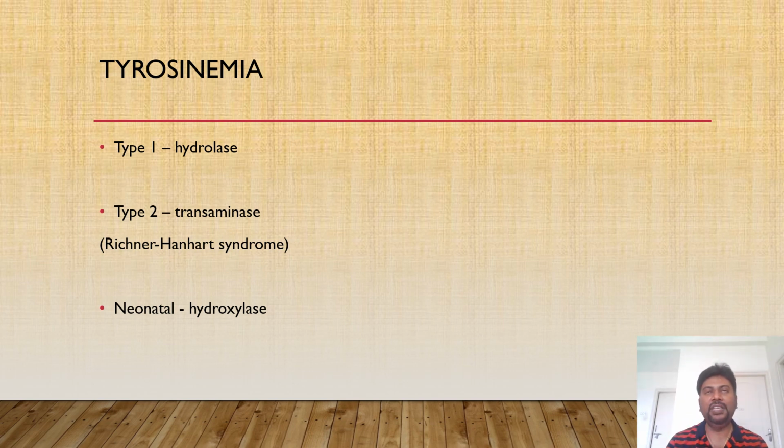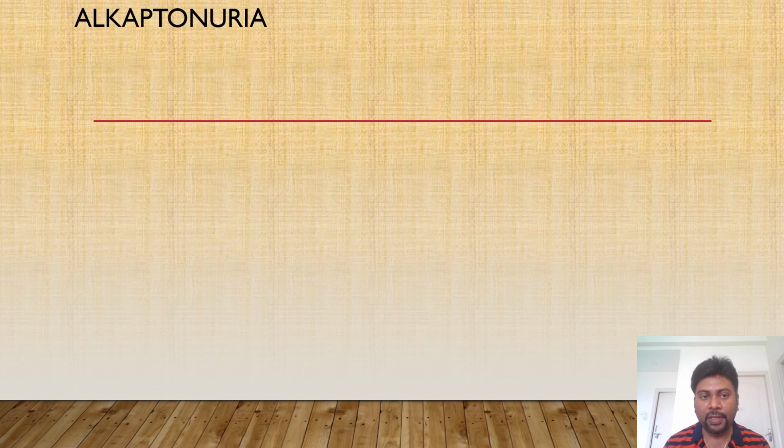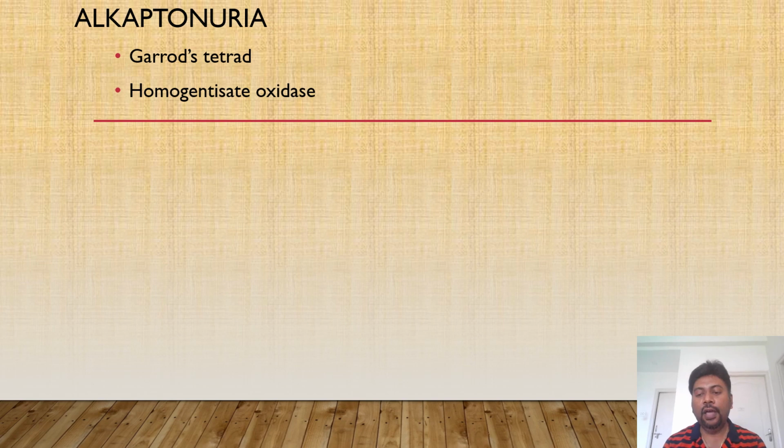Apart from these enzymes, there is also one more enzyme called homogentisic acid oxidase. When that enzyme is deficient, it leads to a condition called Alkaptonuria. This Alkaptonuria, which is an autosomal recessive disorder, is a part of Garrod's tetrad. A tetrad means a complex which includes 4 different congenital disorders.